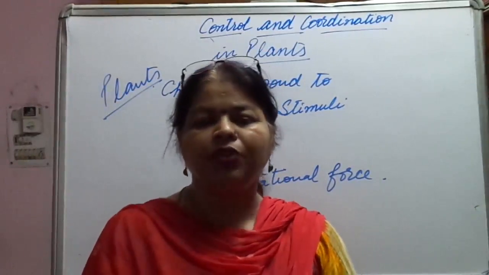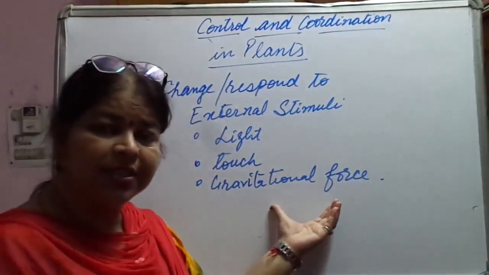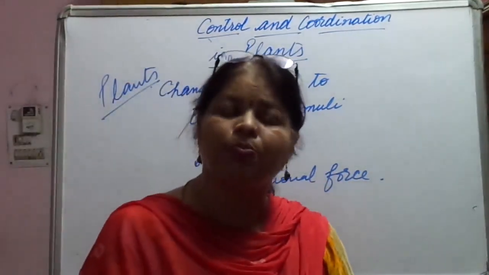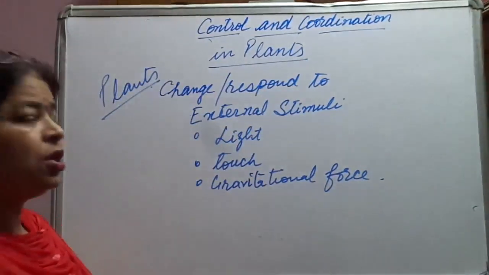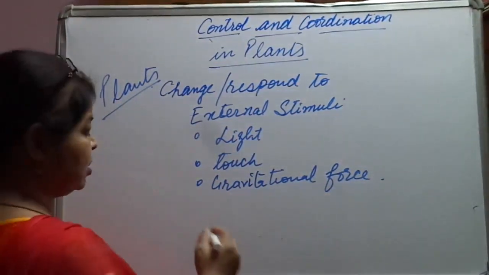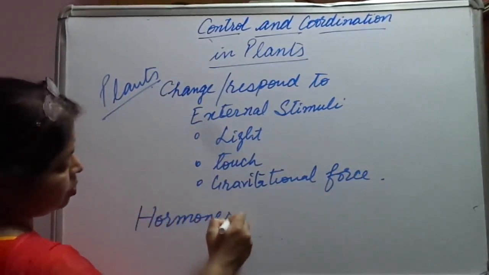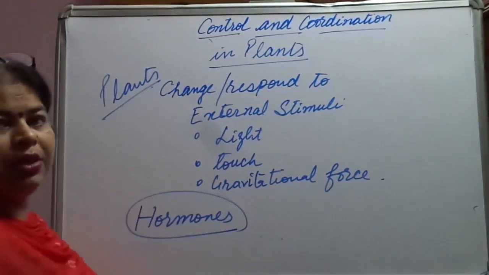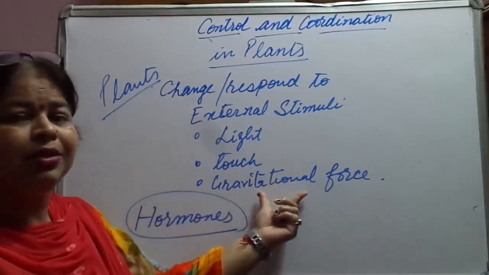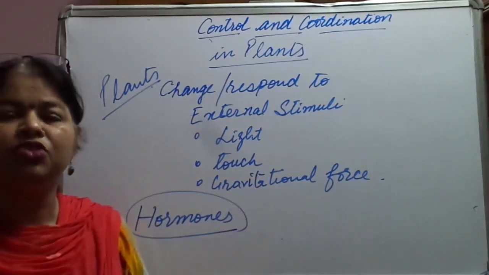So we are going to study these stimuli in the plants, and besides that there are some chemical substances present in the plants which again induce some sort of growth in the plants, and we call them hormones. So hormones and the stimuli, we are going to discuss in this chapter.